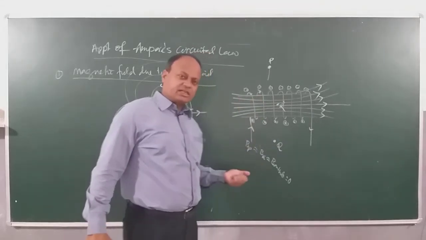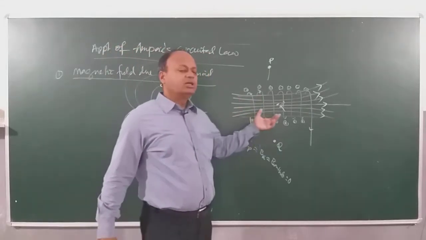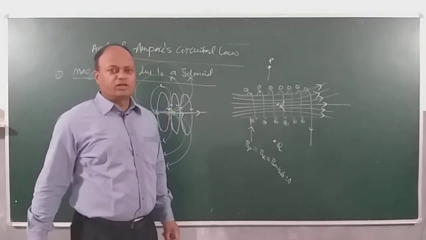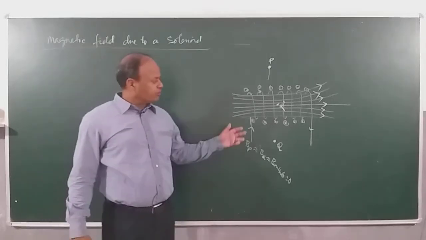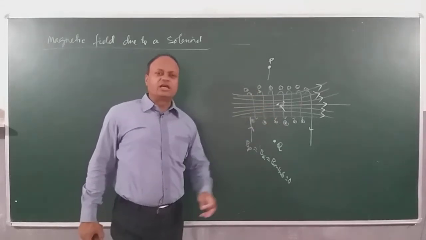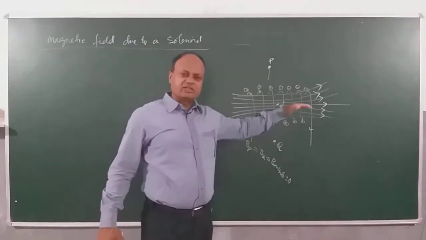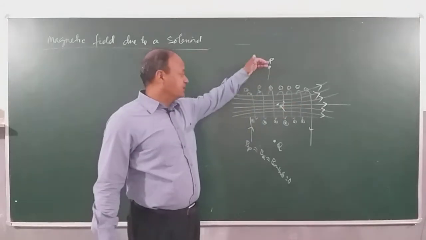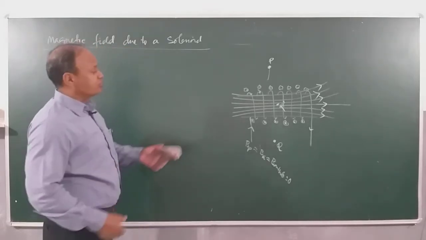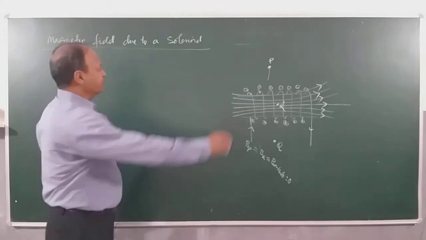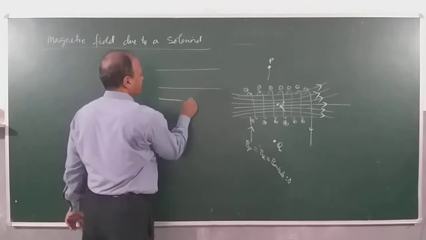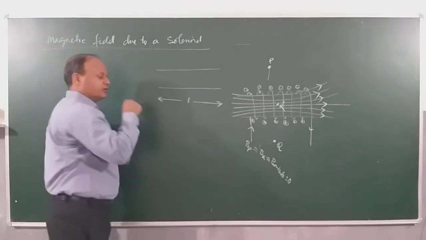Okay. Now keeping this concept in mind, we are going to apply Ampere's circuital law for calculating magnetic field to a solenoid. Okay. So what we learnt here is that magnetic field anywhere inside the solenoid will be parallel to the axis of the solenoid, and it will vanish at all points lying what? Outside the solenoid. This has to be kept in mind, which is very important. Now we are going to actually calculate magnetic field to solenoid. So let's imagine the solenoid is something like this. The length of the solenoid is L.